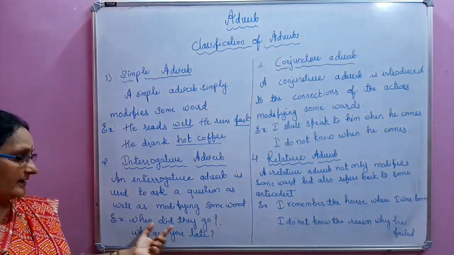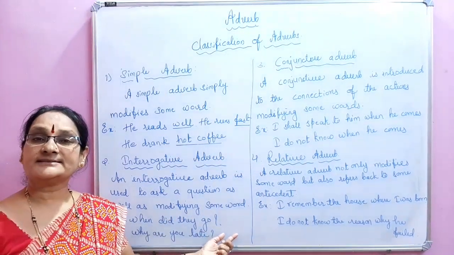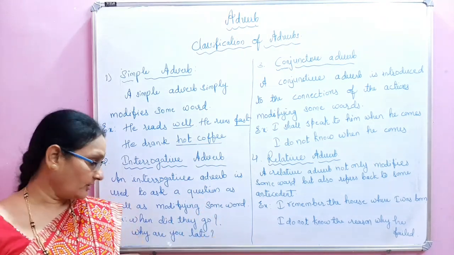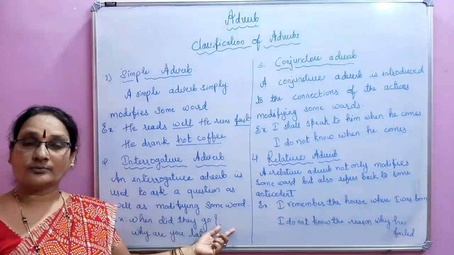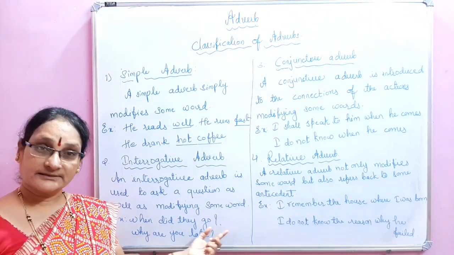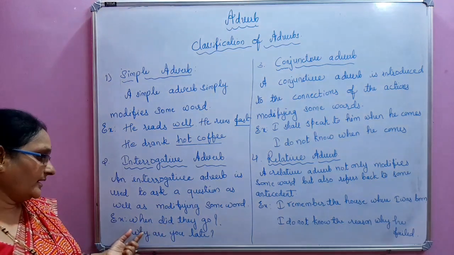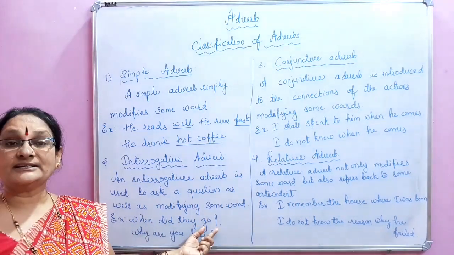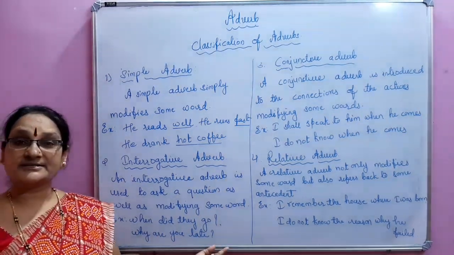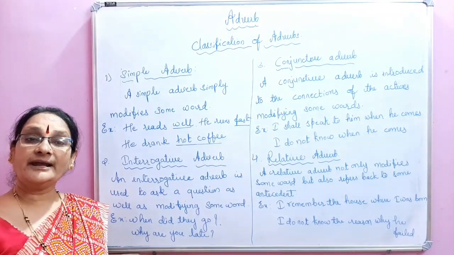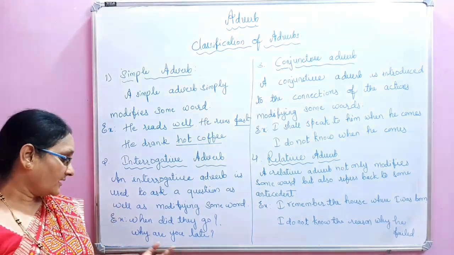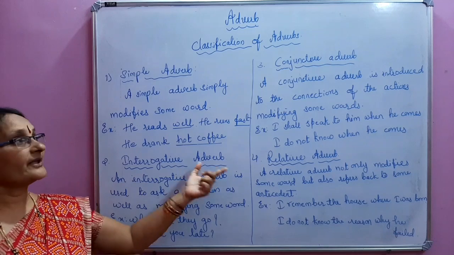See here, when did they go? Here go is the action word. Now the question is about their going only. When did they go? This kind of word is an interrogative adverb. Why are you late? Here the question is for late. So this is what an interrogative adverb is.